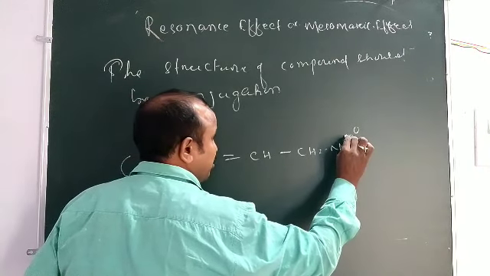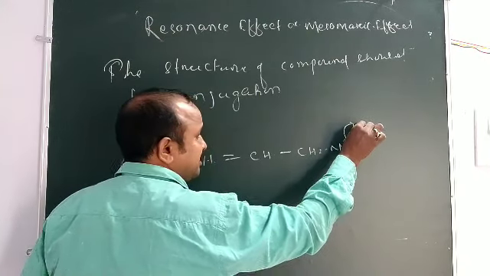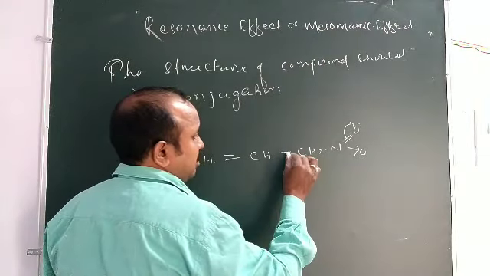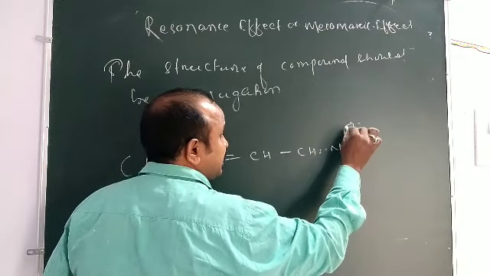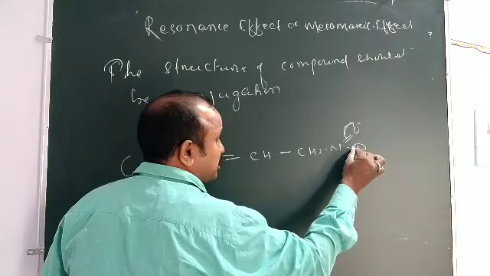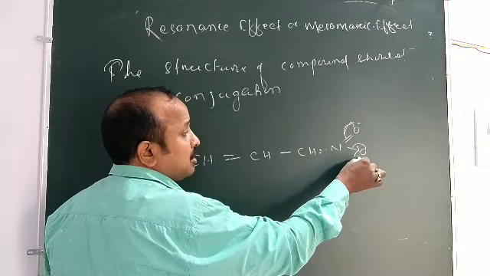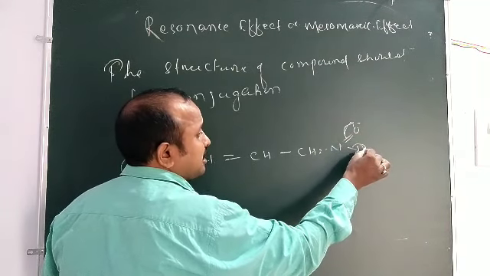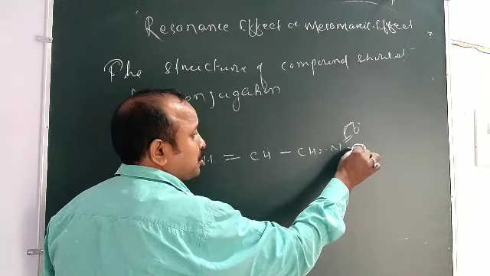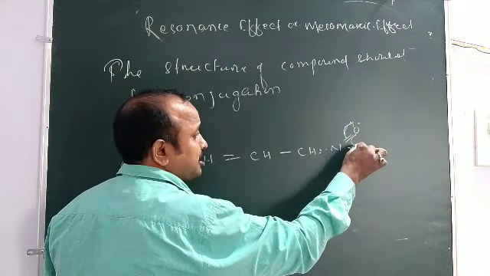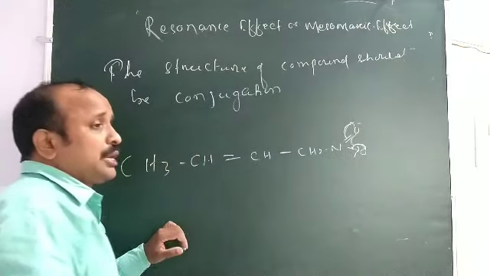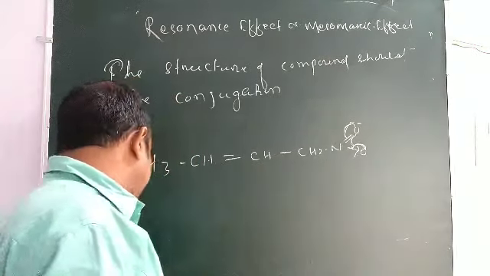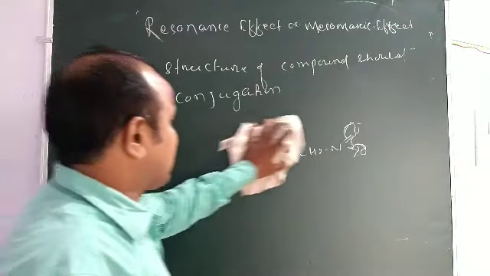When this bond shifts to this position, it gets a negative charge. Then when this gets a negative charge, the lone pair of electron of the oxygen comes to this. Here is a double bond, sigma, then a lone pair electron. This lone pair electron moves to this position and it will move in this direction. This is the resonance hybrid. Meaning there is the displacement of pi electron.